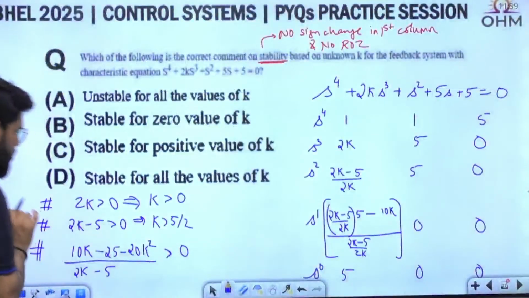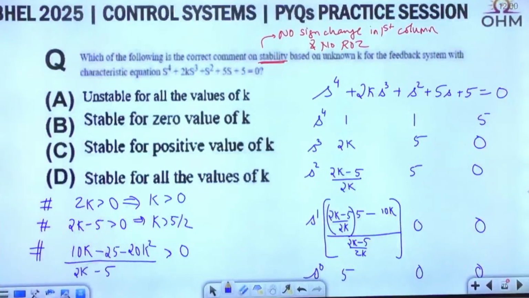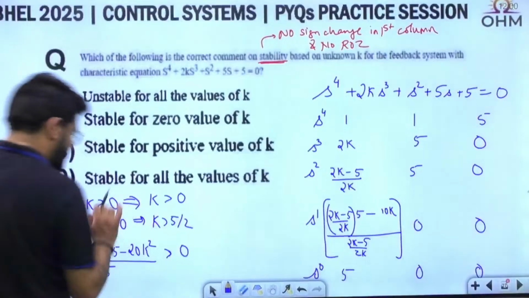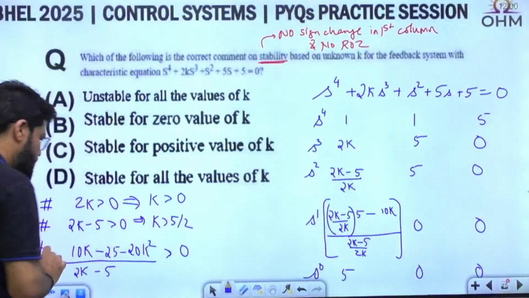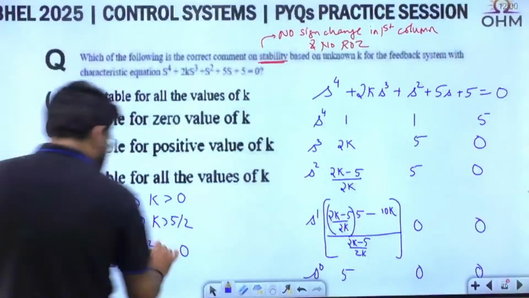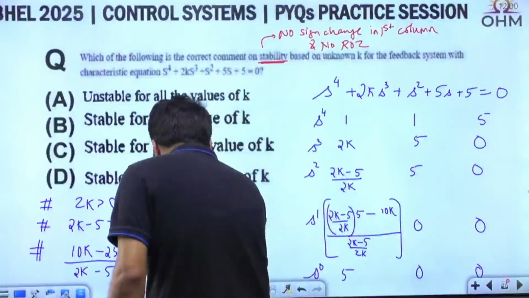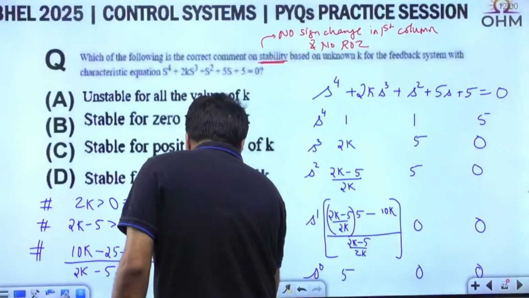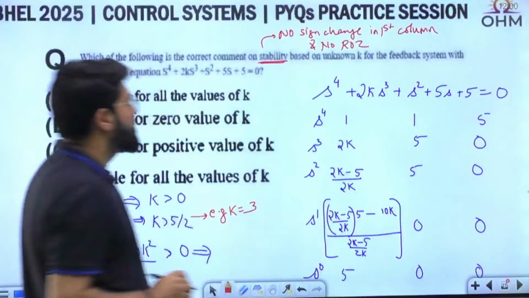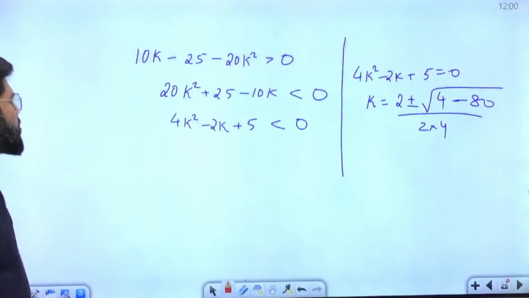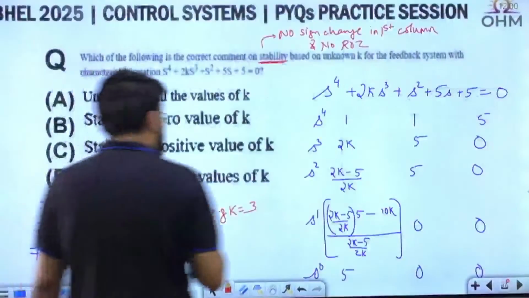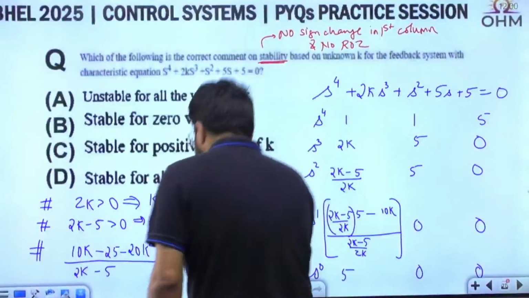So what I will show you is, take any value of k greater than 5 by 2, that is required here. Suppose I take k equal to 3. That inequality is not going to be solvable because complex roots are coming up, so I'll treat it like this.